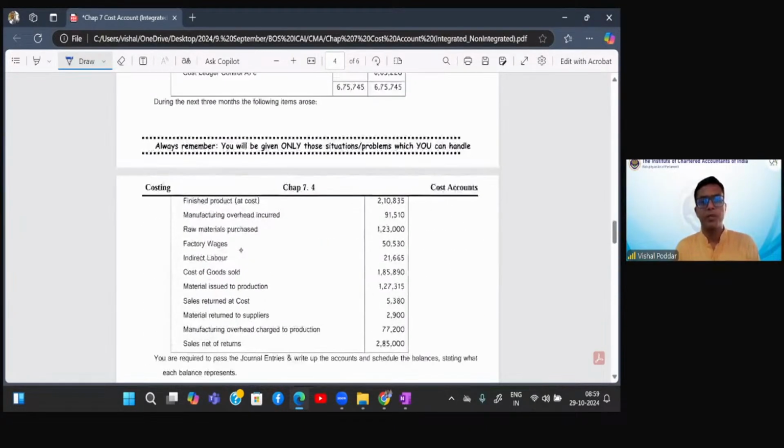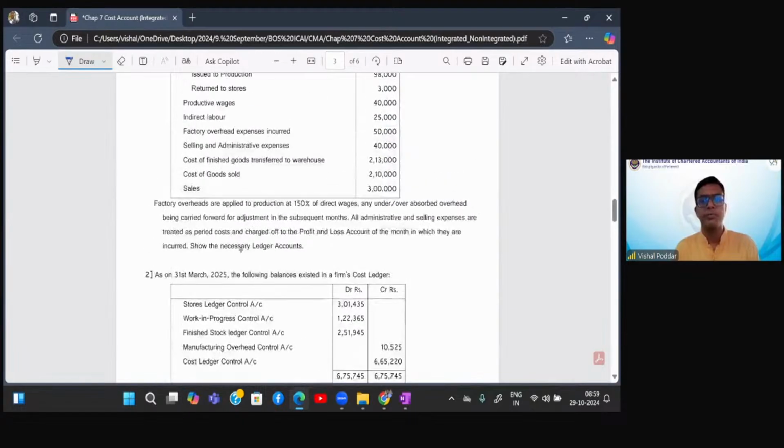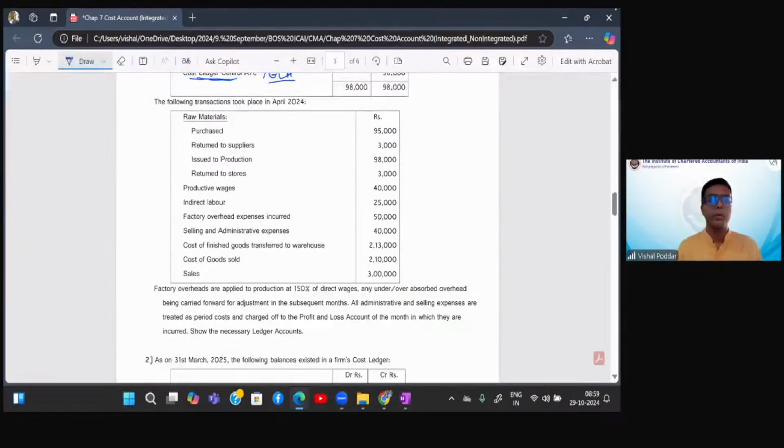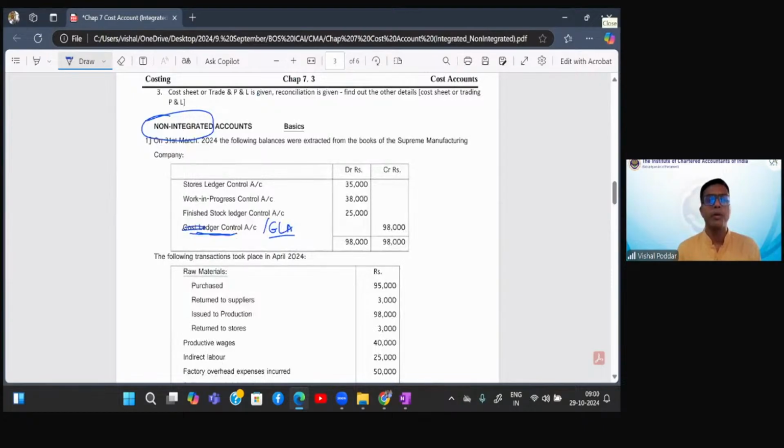Now, there is a third possibility. The third possibility is the opening balance does not give you the opening balance of this. So it is only giving you opening balances of other accounts like SLC, WIP, FG, but it is not giving you opening balance of CLC. Please understand, this is also a sum of non-integrated. Why?